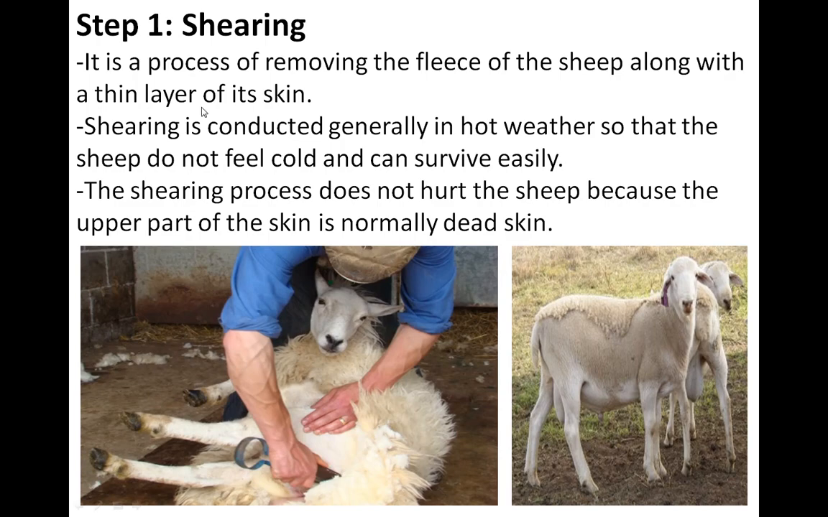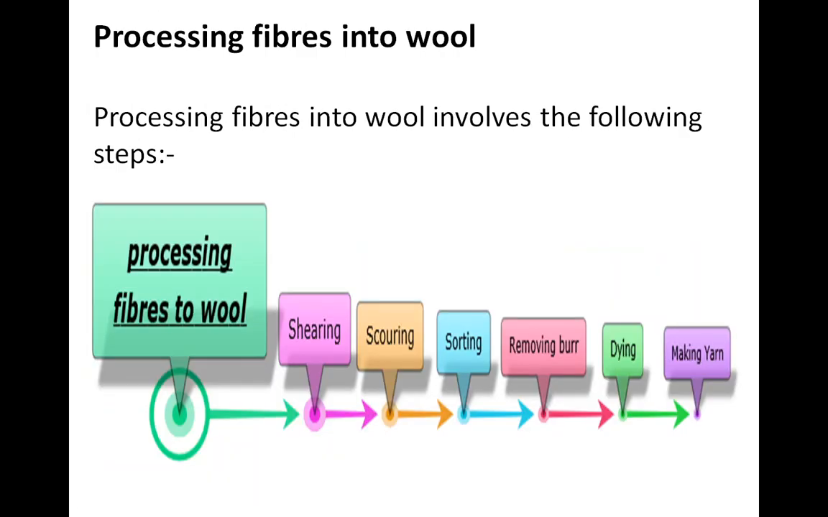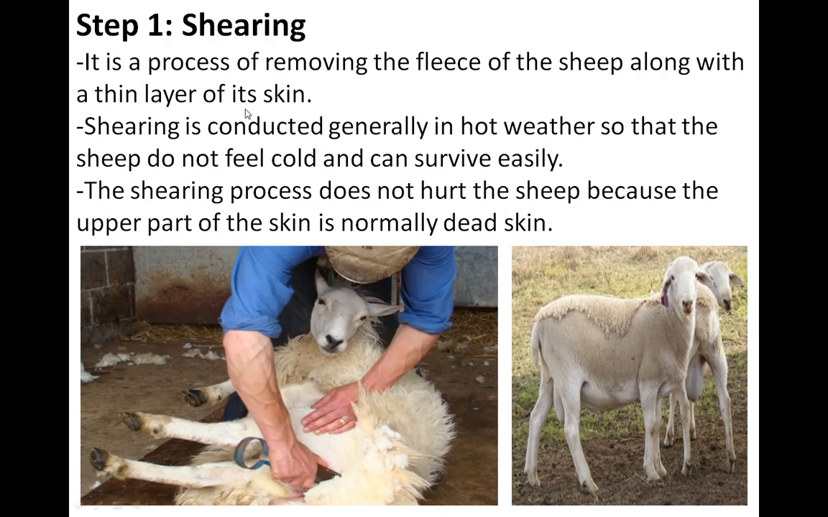So first, what is meant by shearing? Whenever in the exam there is a question, write a note on shearing, write a note on scouring, first you have to explain the meaning of that. So see, shearing means what? It is a process of removing the fleece of the sheep along with a thin layer of its skin. With the help of the image, you can understand what we are actually removing.